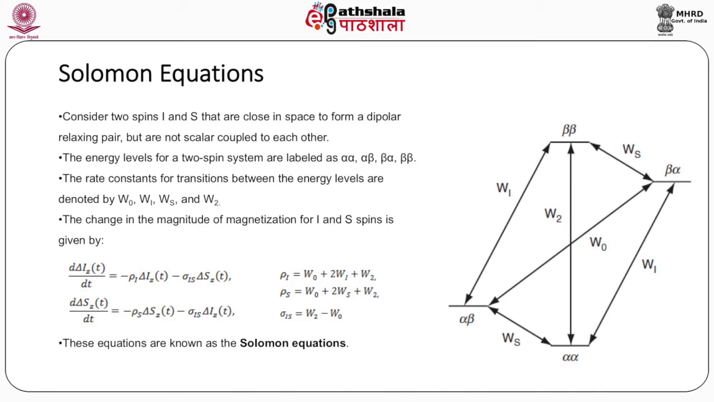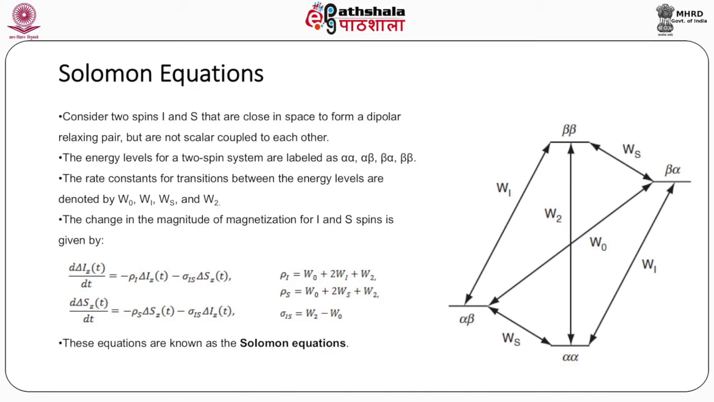Consider two spins I and S that are close in space to form a dipolar relaxing pair but are not scalar coupled to each other. The energy levels for a two-spin system are labeled as alpha alpha, alpha beta, beta alpha and beta beta. The rate constants for transitions between the energy levels are denoted by omega 0, omega I, omega S and omega 2.